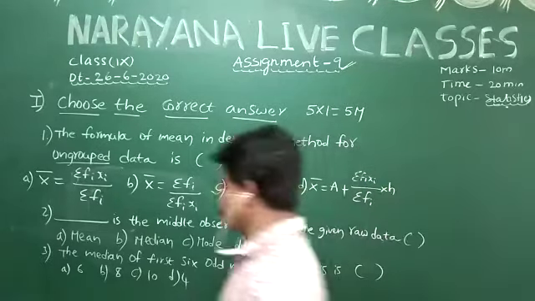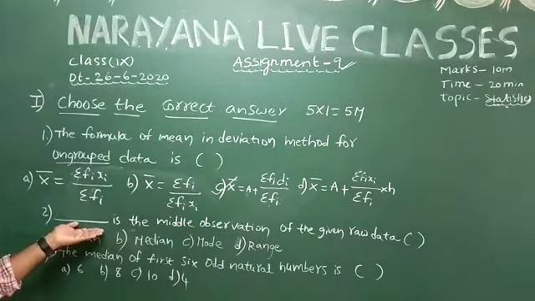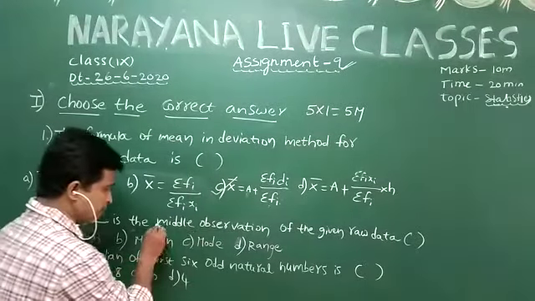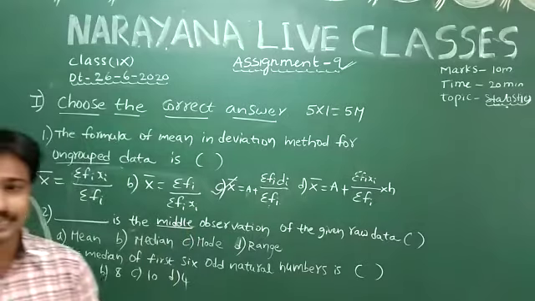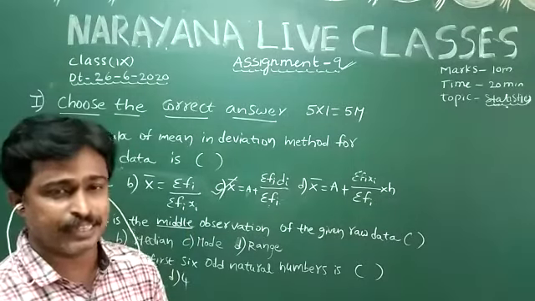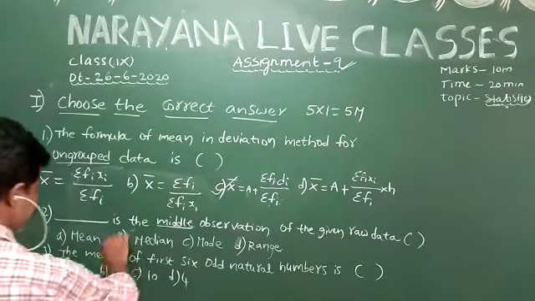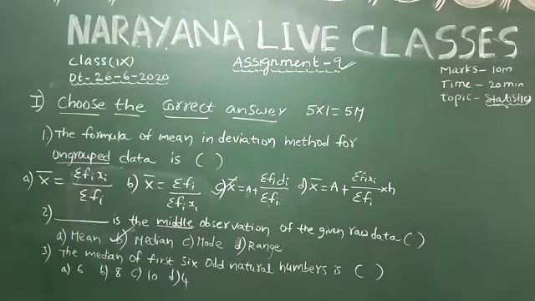Coming to question number 2. Dash is the middle observation. You observe, the middle observation is nothing but the median. So in the options, the second option is correct.